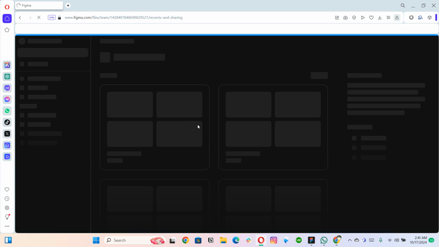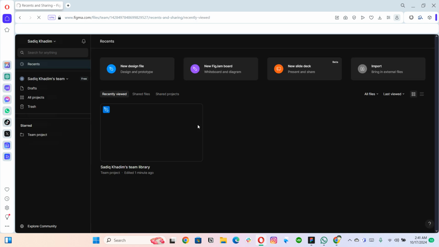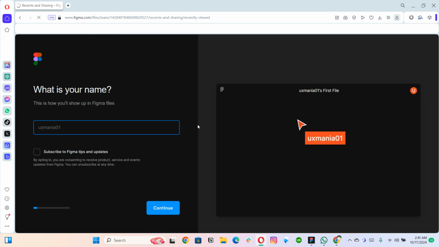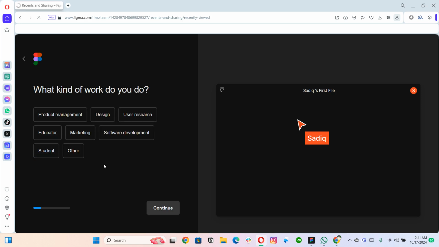By continuing either with Google, or maybe you can create your account and log in with your account, right? So here it will ask you to mention a few details. So I'm going to mention my name. My name is Sadek, and then if you want to subscribe to Figma tips and updates, like it is sending you an email, you can just subscribe, or otherwise you can just skip it and then continue.